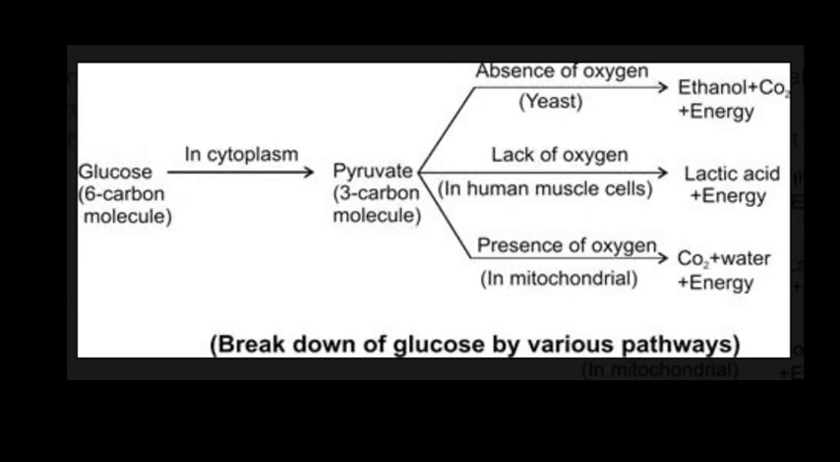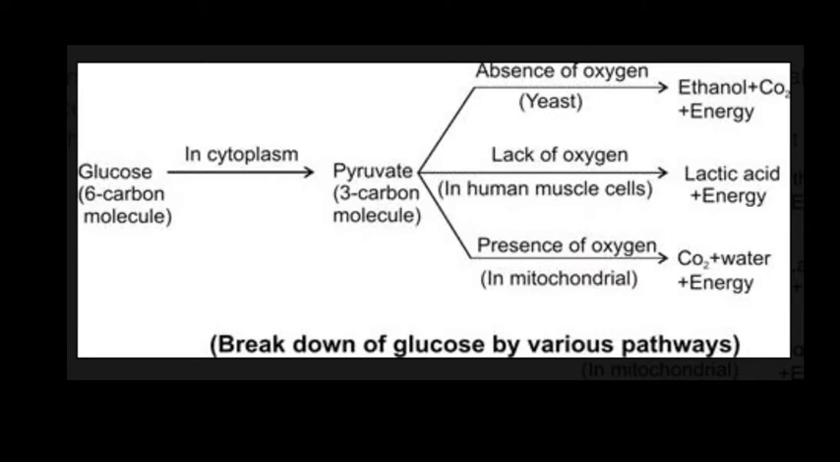In the anaerobic respiration process, glucose of 6 carbon molecules is converted into pyruvate of 3 carbon molecules plus energy. Then pyruvate in yeast, in lack of oxygen, is converted into ethyl alcohol and carbon dioxide plus energy. After that, pyruvate in muscles in lack of oxygen, when there is no oxygen in our muscles, lactic acid is produced and energy is released. And in the mitochondria, in the presence of oxygen, carbon dioxide, water and energy are released.